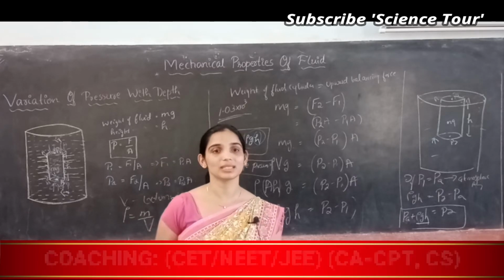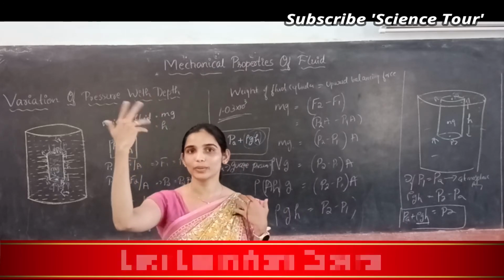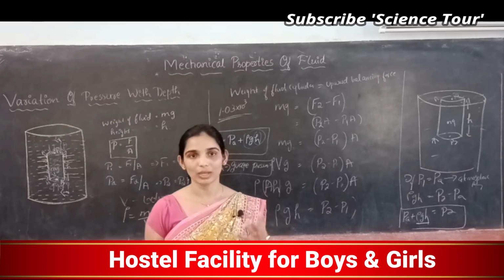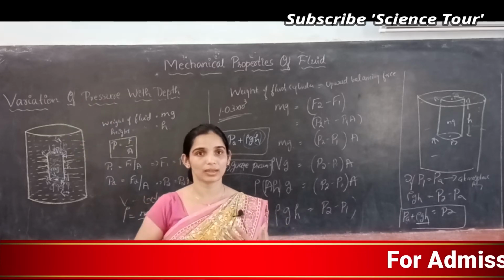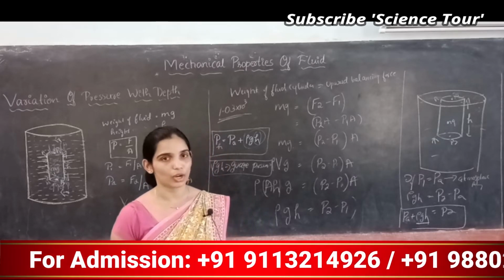Gauge pressure means excess pressure. So as I told you, when I am at the top floor, I will experience more pressure than I am on the ground floor. That increase in the pressure as the height increases or depth increases, right? That is your gauge pressure.